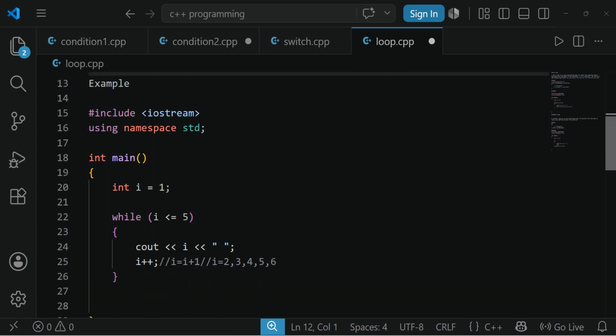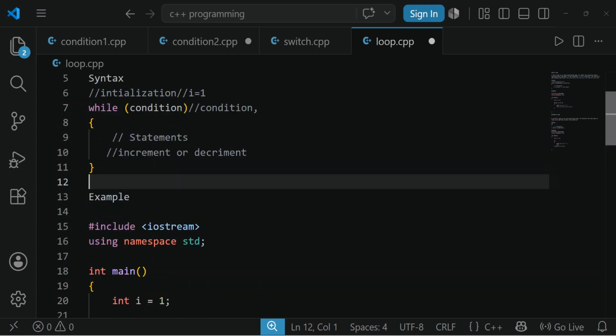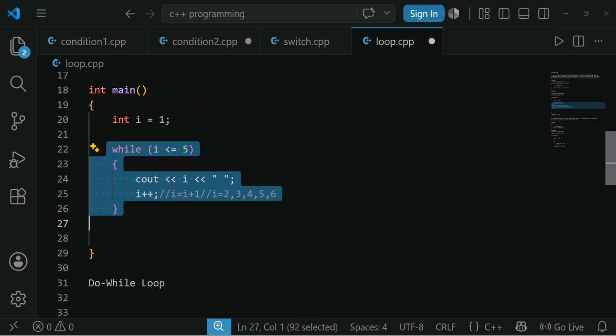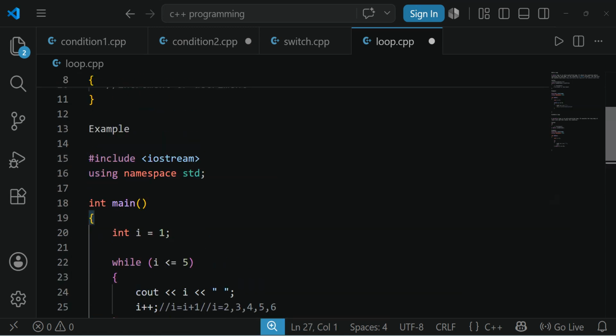Clearly, there are 3 major things: initialization, next condition checking, and next increment or decrement. That is going to happen in these loops. The loop will go on executing until the condition is no longer satisfied.